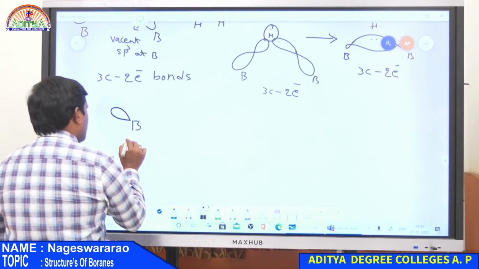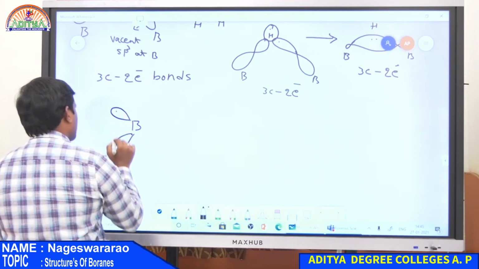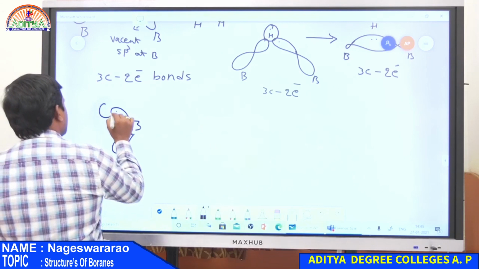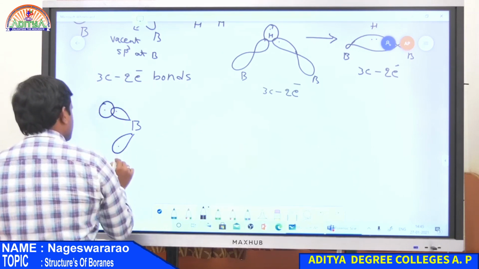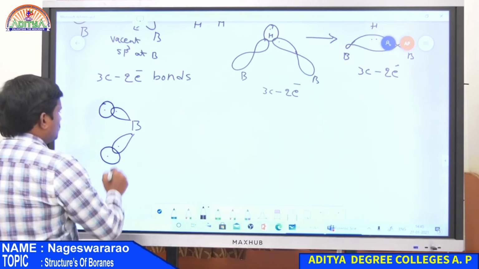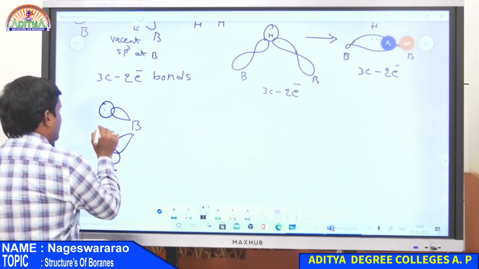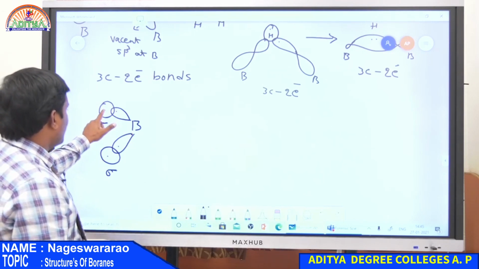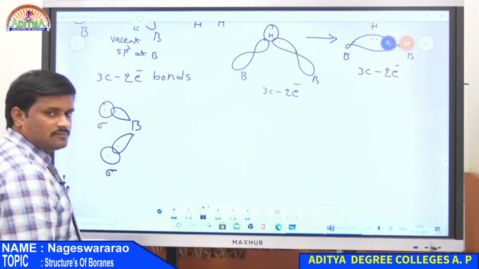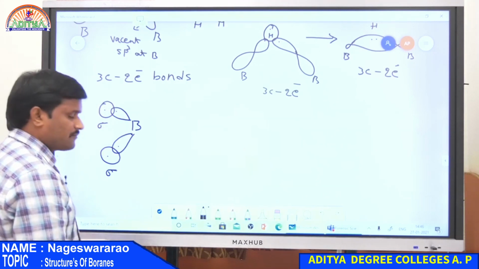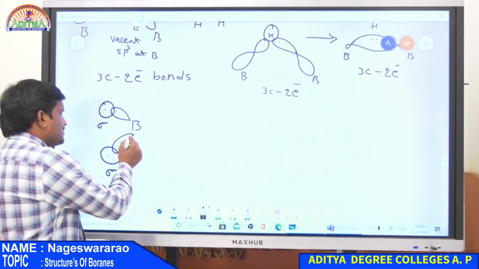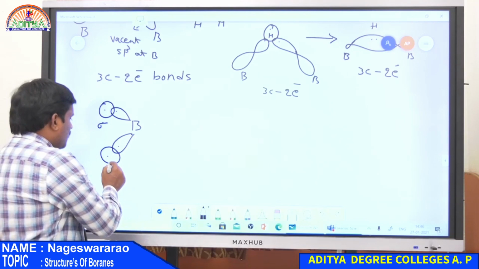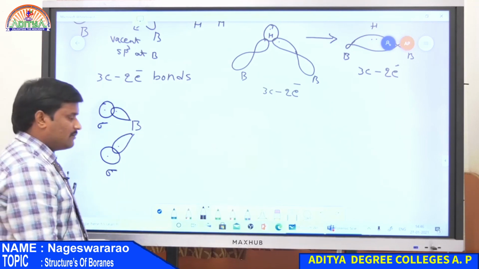So this is a p orbital having an electron, and both orbitals overlap with the hydrogen having a single electron like this. So both form a sigma bond between boron and hydrogen. The sp3 orbital overlapping with the 1s orbital of hydrogen gives a sigma bond between B and H. For the second hydrogen again, this sp3 orbital of the boron atom containing a single electron overlaps with the 1s orbital of hydrogen and gives another sigma bond.